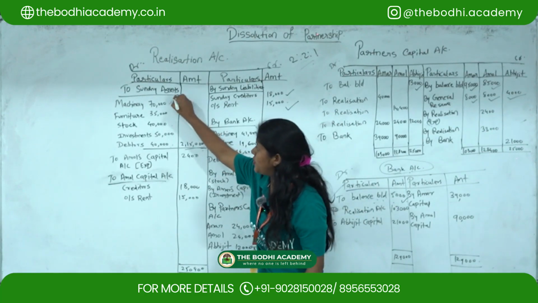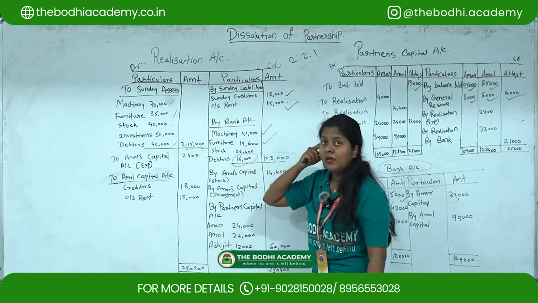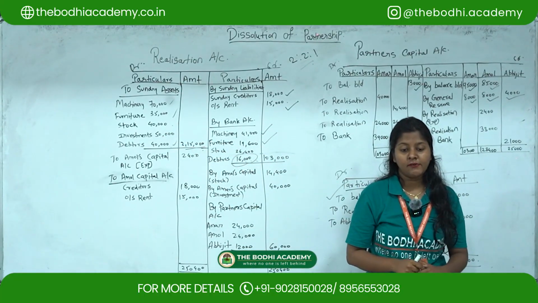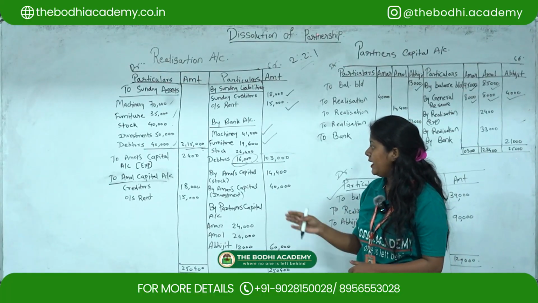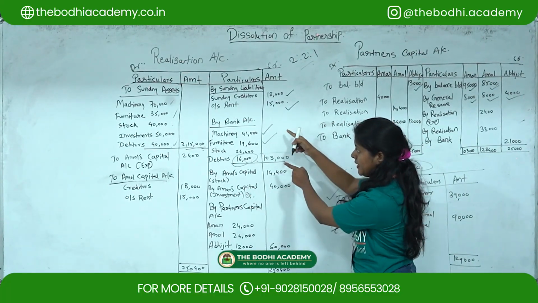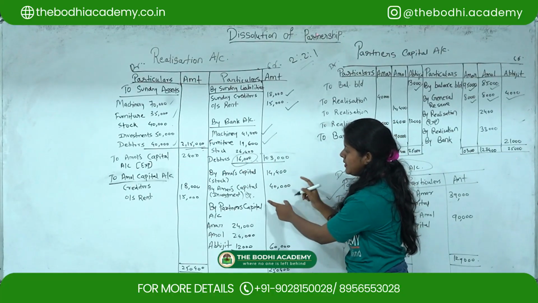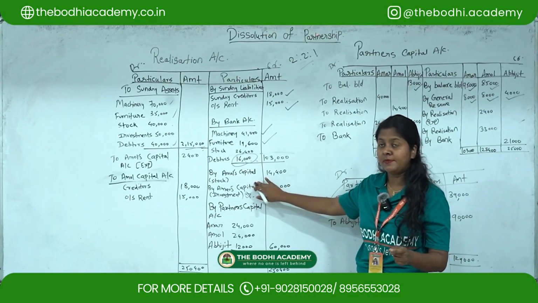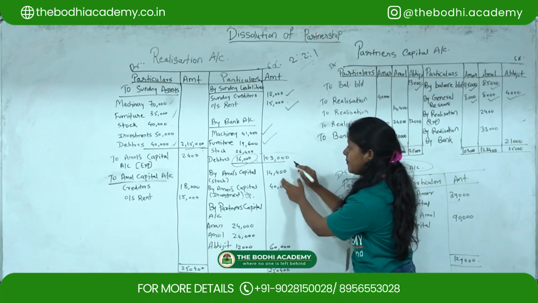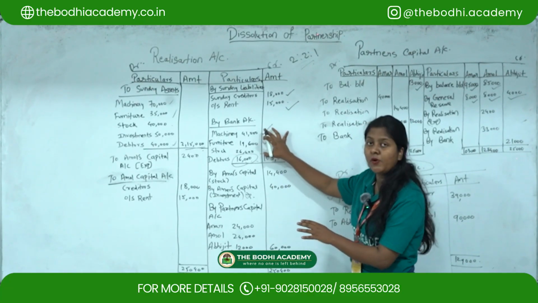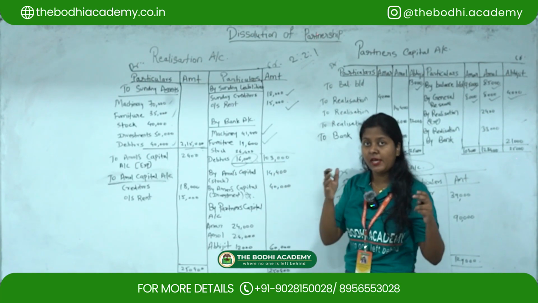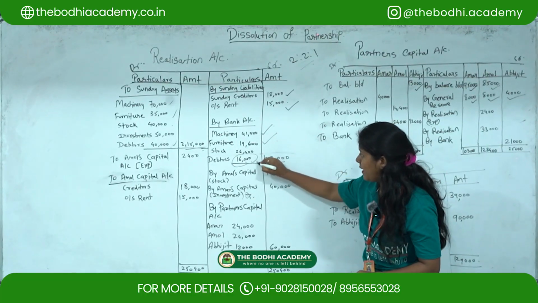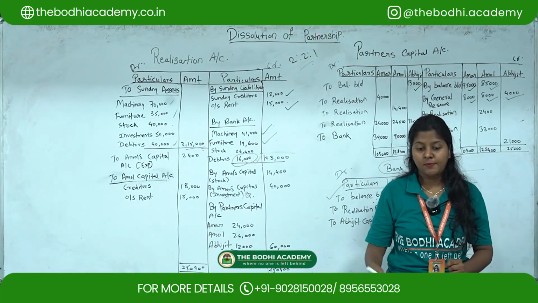Now, from this we took machinery, debtors and furniture. Now, stock is left. And with regards to investment, for the further information they have given that investment is taken over. Okay, investment is taken over by Amar. That's why we didn't take it under this head by bank account, because it is already taken over by partner. With regards to stock also, they have given us the information that it is being taken over by partner, that half amount is taken and the remaining part you have to realize. Okay, so this additional information they have given for the further part. So as of now we saw machinery, furniture and debtors. Okay, now we'll move to the next part.